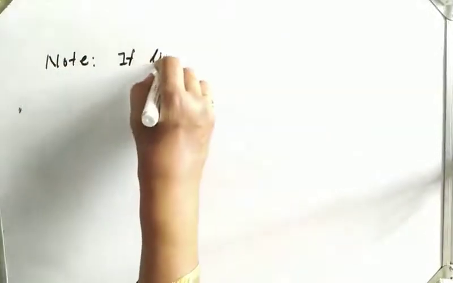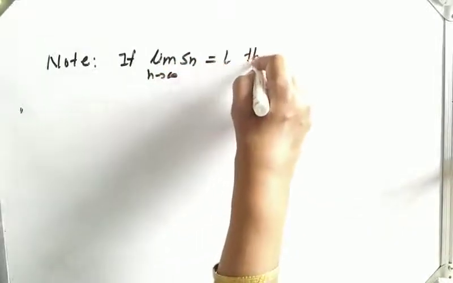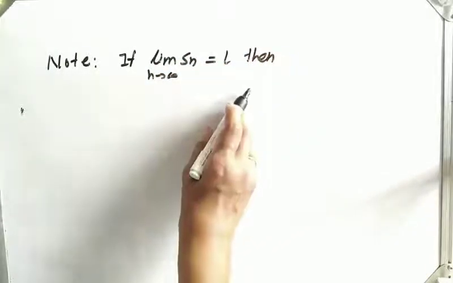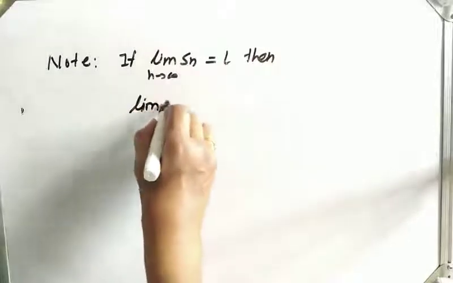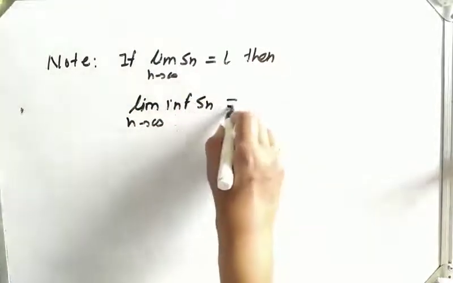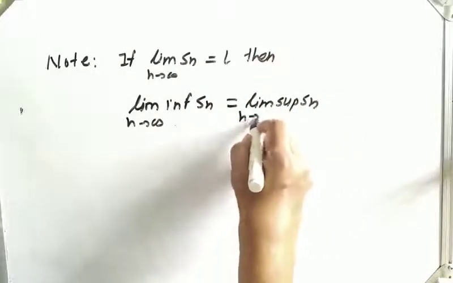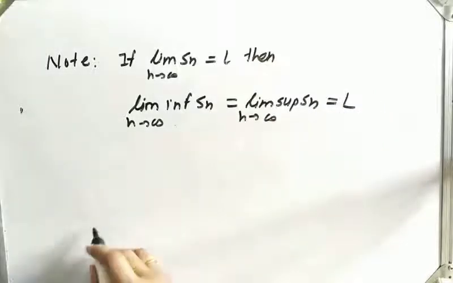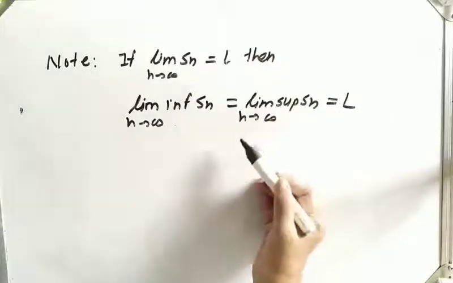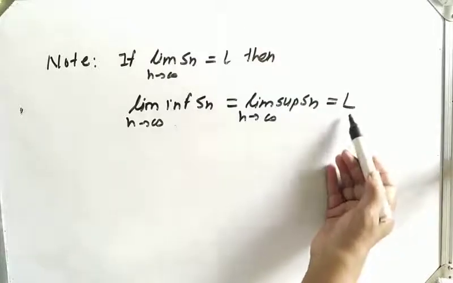If limit of Sn as n tends to infinity is equal to L, which means the sequence is convergent, then limit inferior of Sn as n tends to infinity is equal to limit superior of Sn as n tends to infinity, which is equal to L. If the sequence is convergent, then its limit inferior and limit superior are the same, and the value of it is the limit of the sequence.